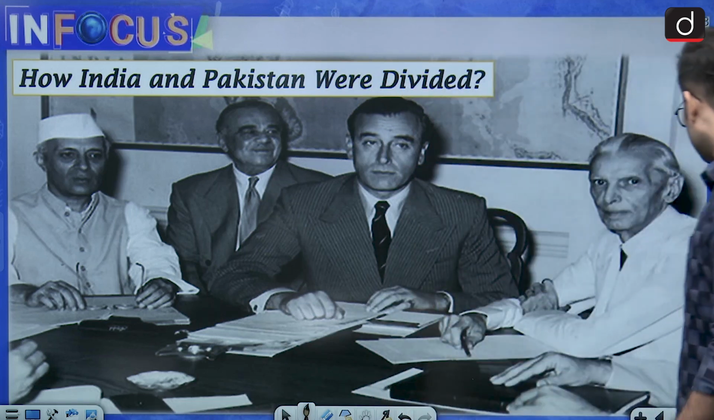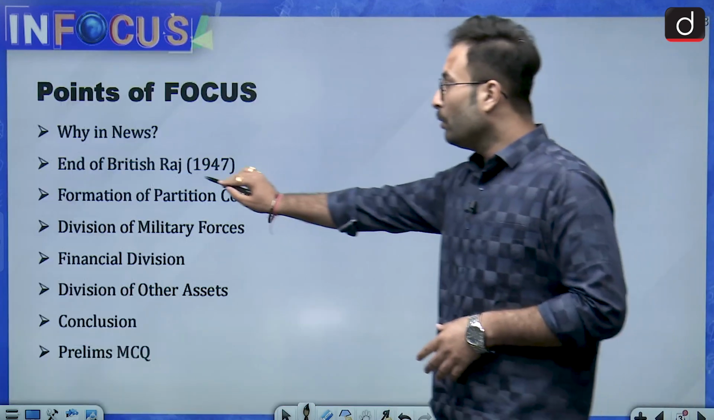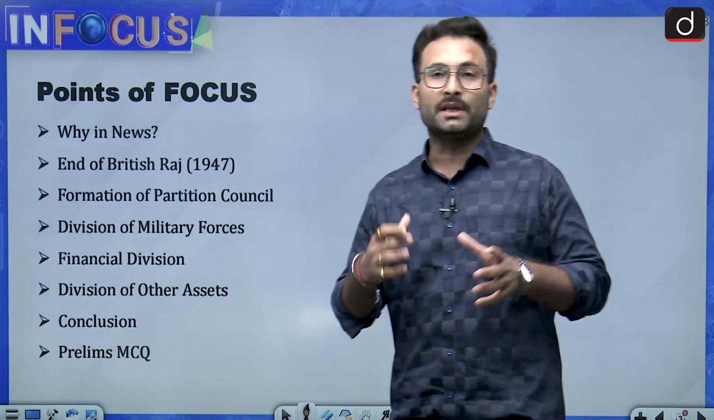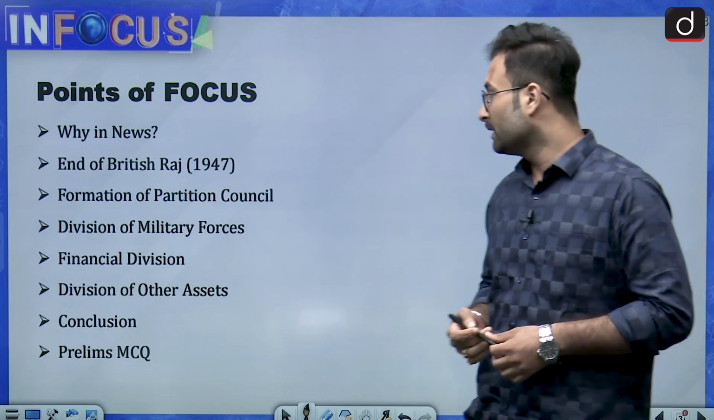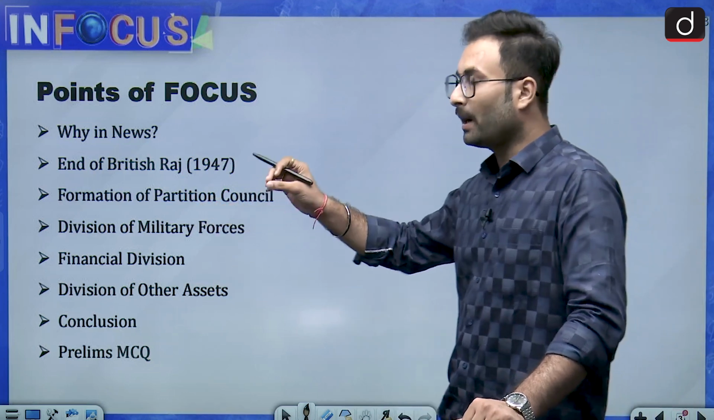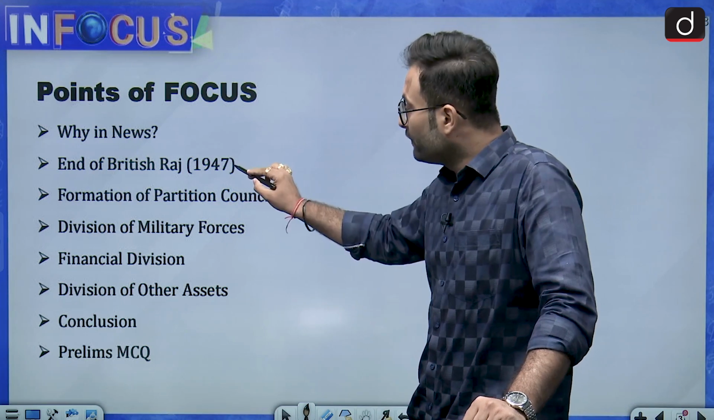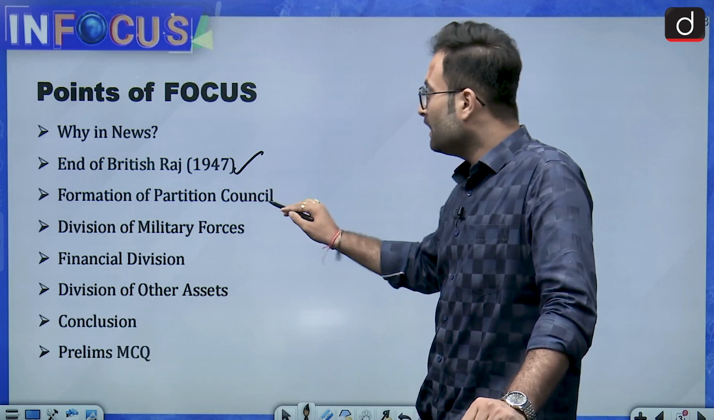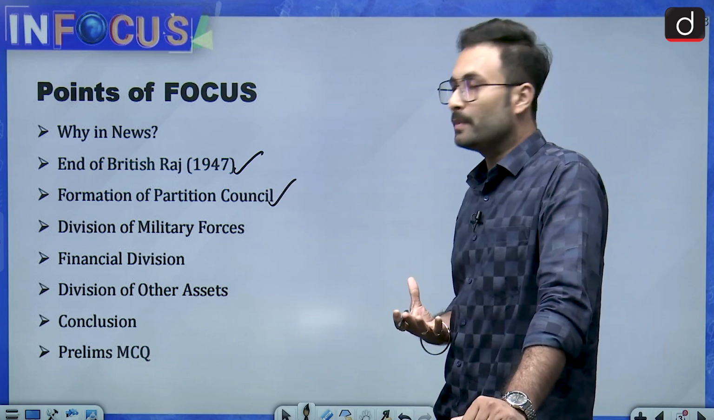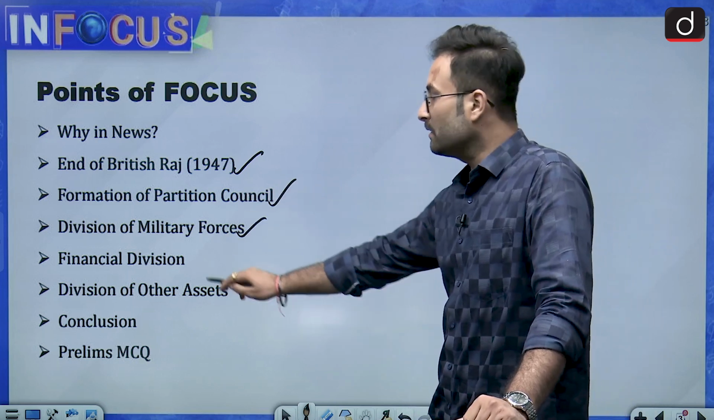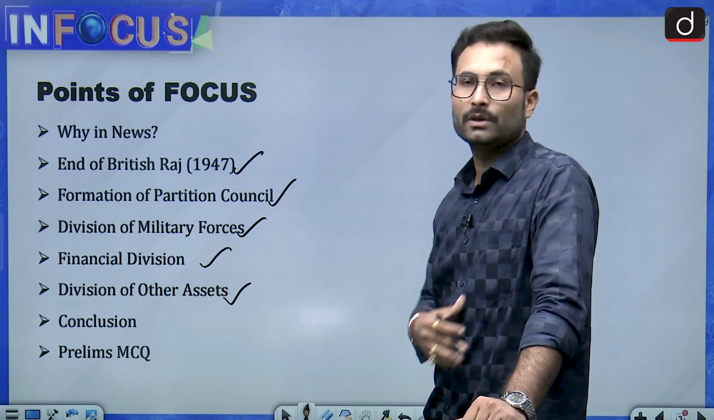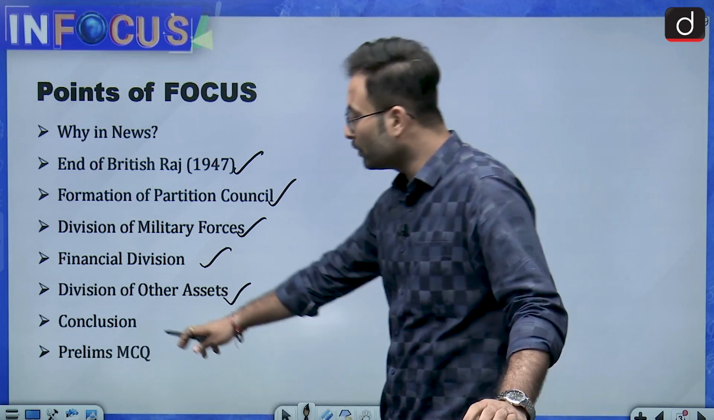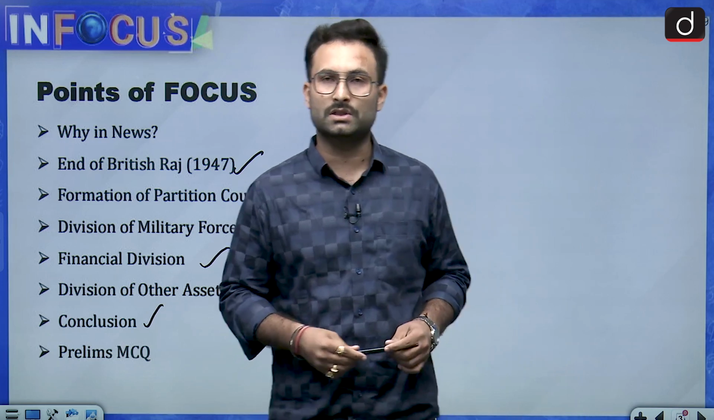So in today's video, we'll be discussing how the British Raj ended, and then the formation of the Partition Council. We will see first how the British rule ended in India, and then how this Partition Council was made, then the division of military forces, financial divisions and other assets, how they were divided, and in the end we will conclude, and then we will see a practice question for your prelims.